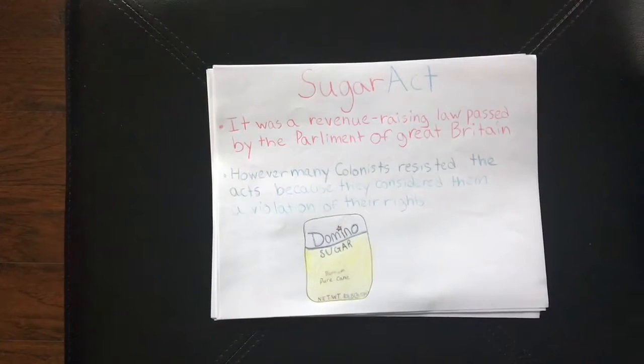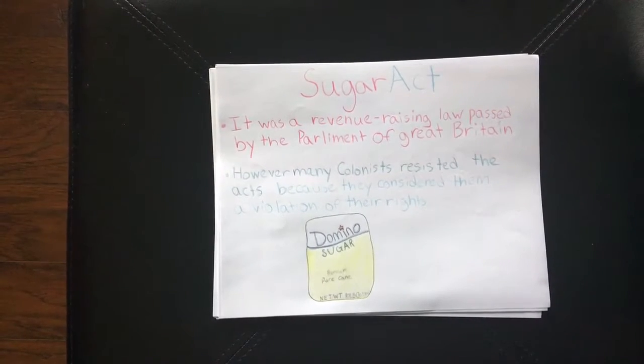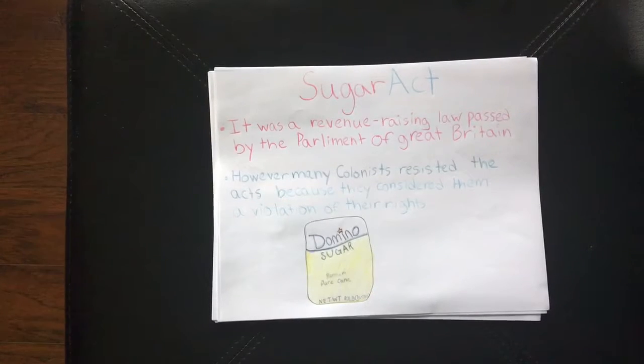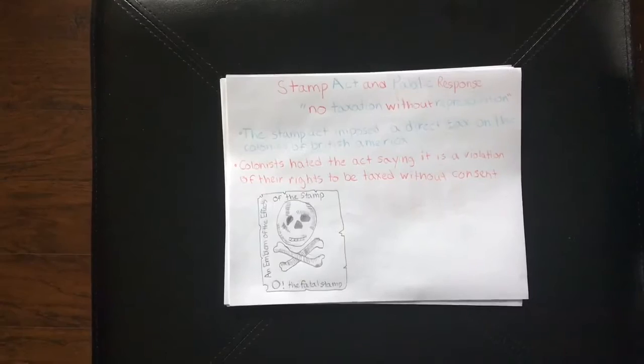Sugar Act. It was a revenue-raising law passed by the Parliament of Great Britain. However, many colonists resisted the acts because they considered them a violation of their rights.